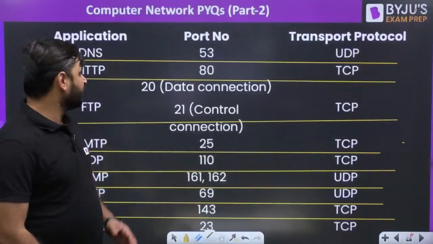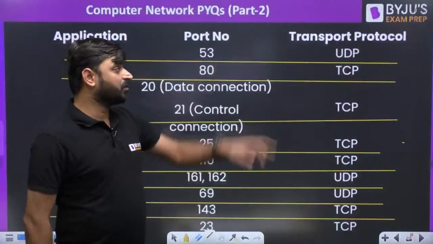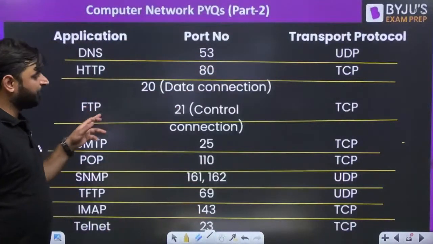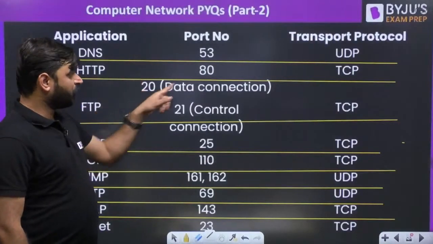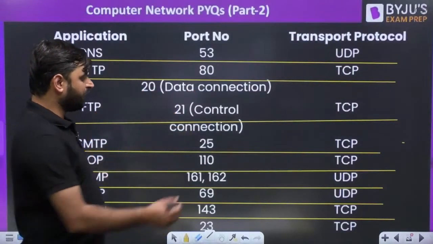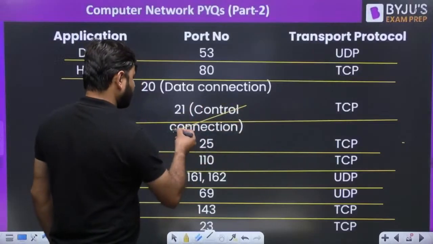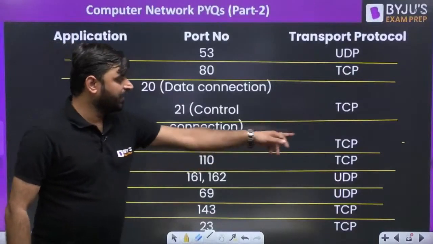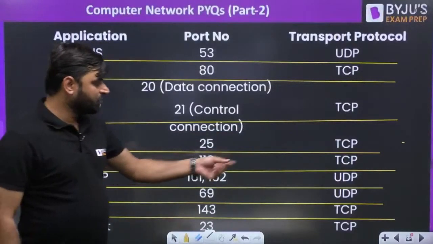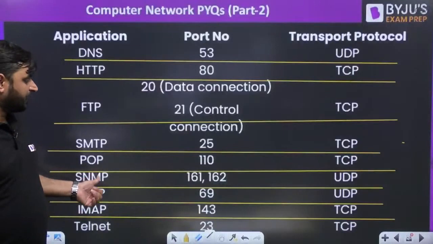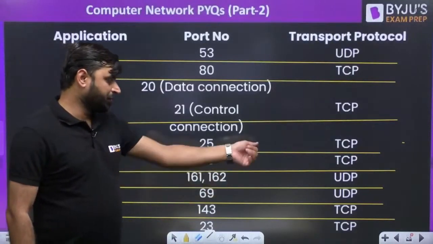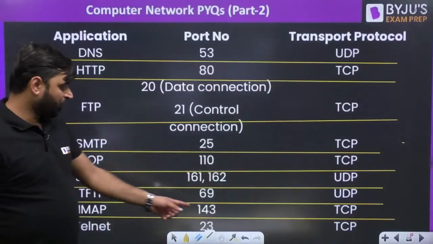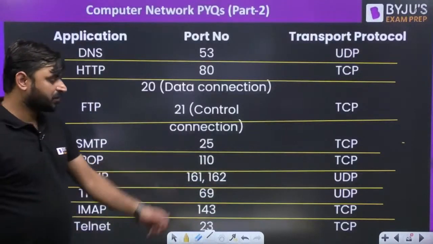Now you can see here: DNS port number 53, transport protocol UDP. HTTP port number 80, TCP. FTP uses two port numbers, 20 for data connection and 21 for control connection. SMTP uses port number 25 and TCP. POP port number 110, TCP. SNMP, simple network management protocol, port numbers 161, 162, UDP. TFTP port number 69, UDP. IMAP port number 143, TCP, and Telnet also TCP.